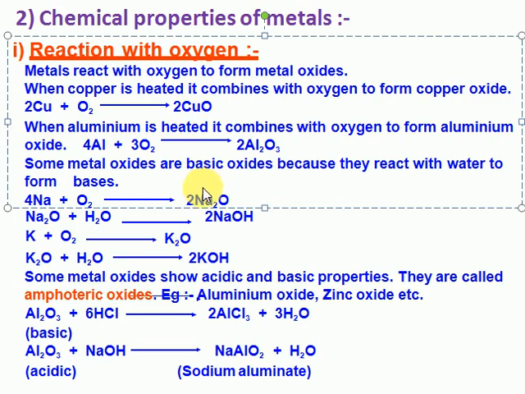Soluble metal oxides are called alkali only. Potassium also reacts with oxygen to form potassium oxide. The potassium oxide also reacts with water to produce potassium hydroxide, which is soluble in water. So from this idea, I'm saying very clearly, metal oxides of alkali metals and alkaline earth metals.